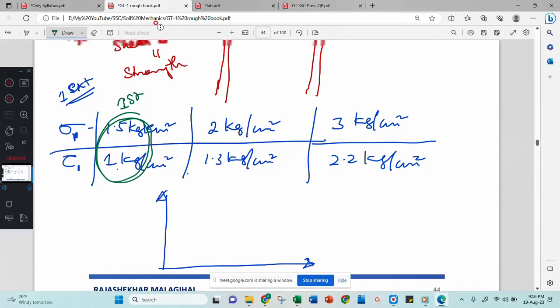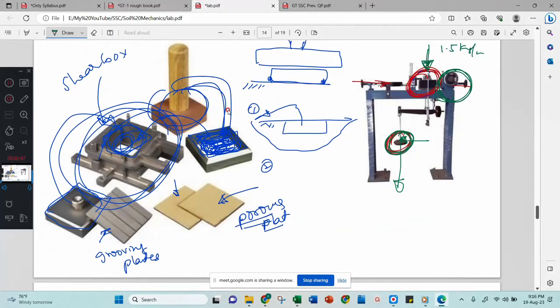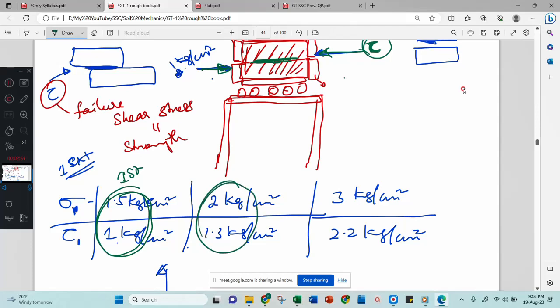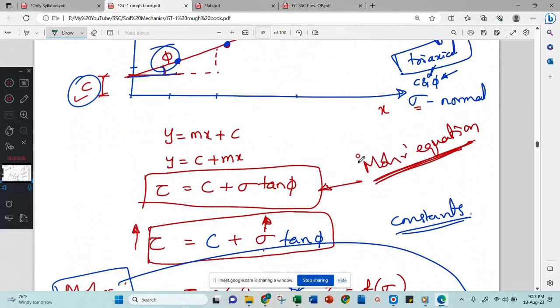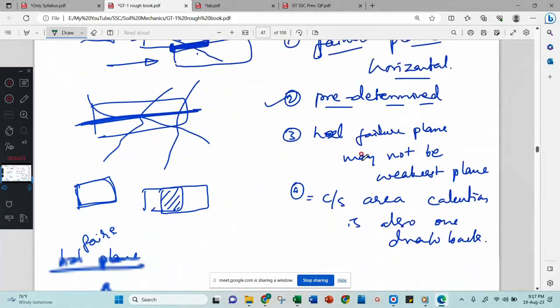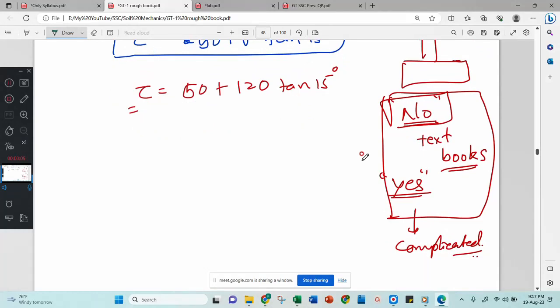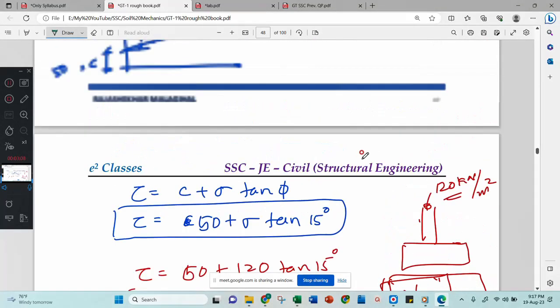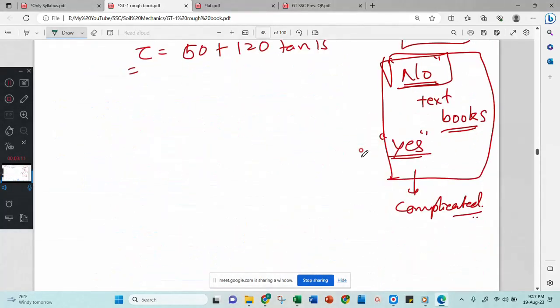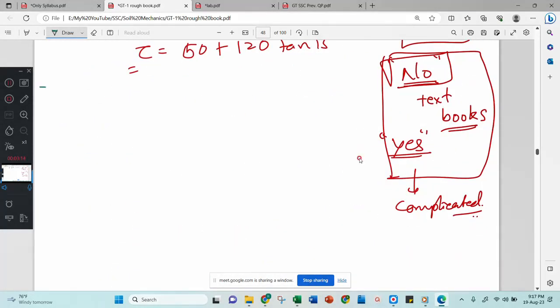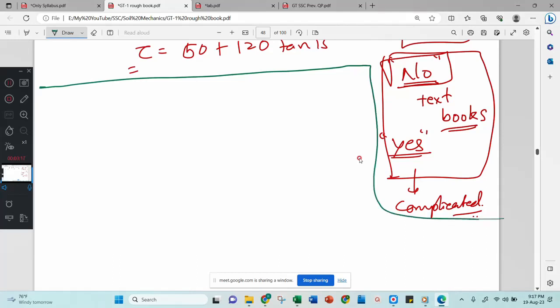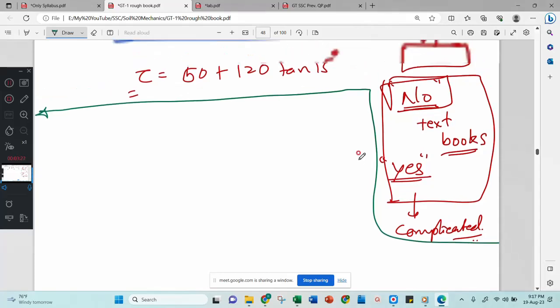Then after that you will increase the load further, that is 2 kg. When you do 2 kg, the motor will give you another load. That way you will write. Like that you will do 2 or 3 experiments. Right? Yes sir, got it. Okay, so can you quickly brush up the last graph, the principal stress and alpha 1, alpha 2? Yes. To understand why we have to draw more circles for the direct shear test, we have to understand the theory.